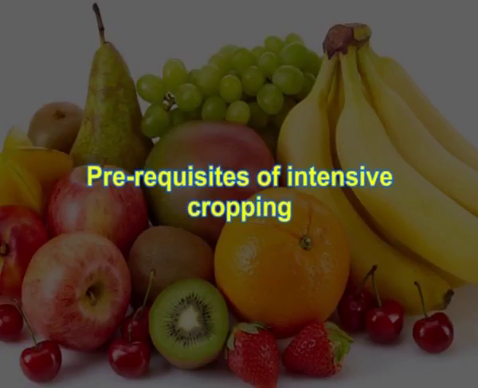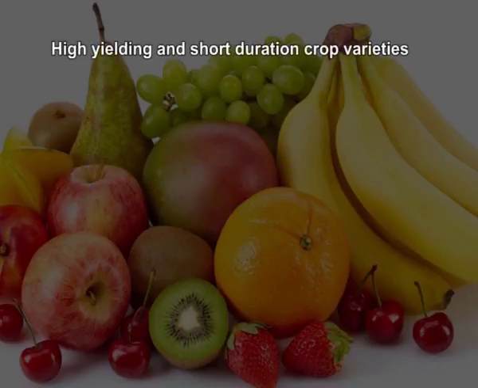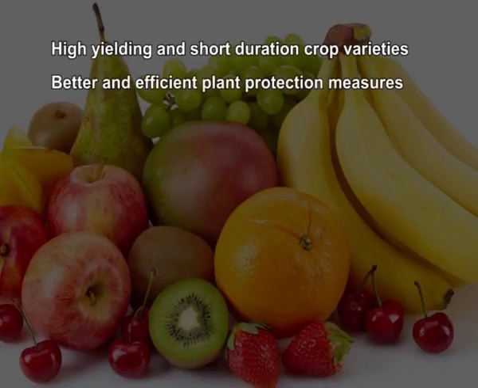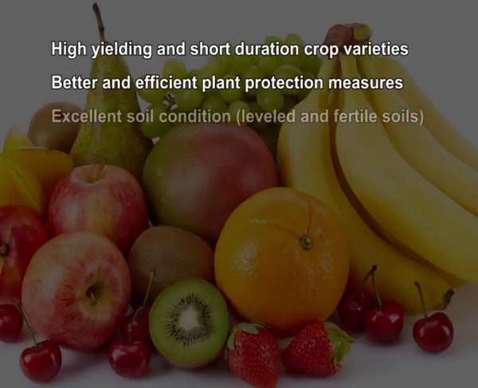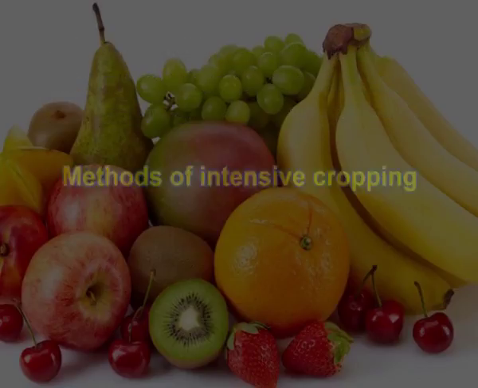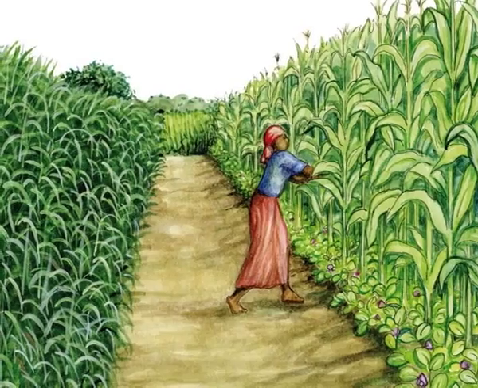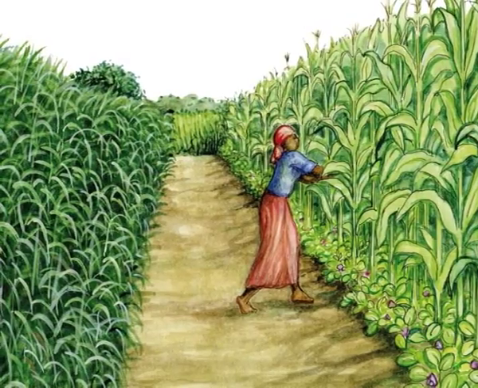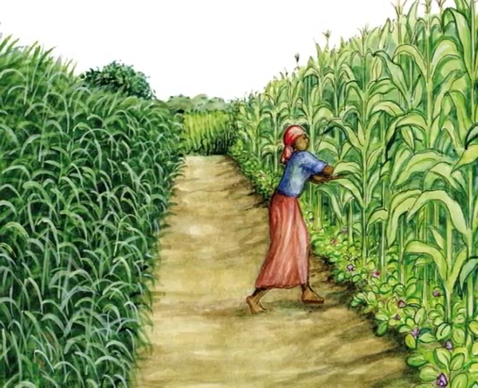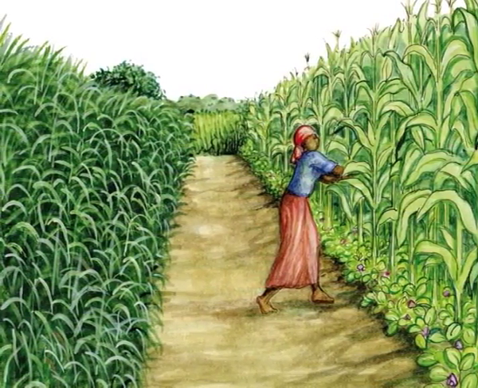Some of the prerequisites for intensive cropping, if you see, one is high yielding and short duration crop varieties are needed. Better and efficient plant protection measures can be given and excellent soil conditions can be obtained. Methods of intensive cropping, if you see multiple cropping, here it is defined as a cropping system in which two or more crops are grown in succession within a year.